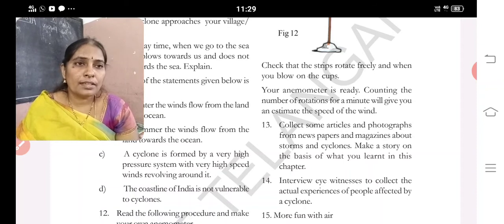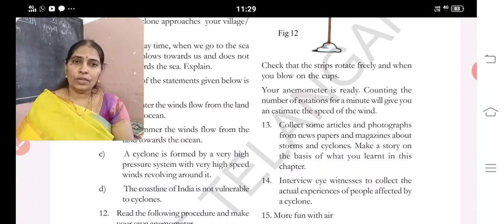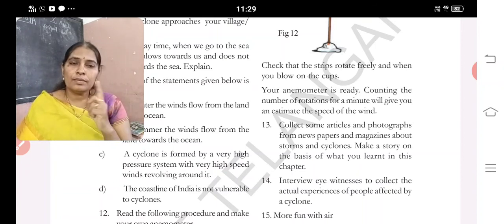Your anemometer is ready. Counting the number of rotations for a minute will give you an estimate of the speed of the wind, as it is continuously moving. When a wind comes, it starts moving, rotating. If you count that, that will give the speed of the wind.